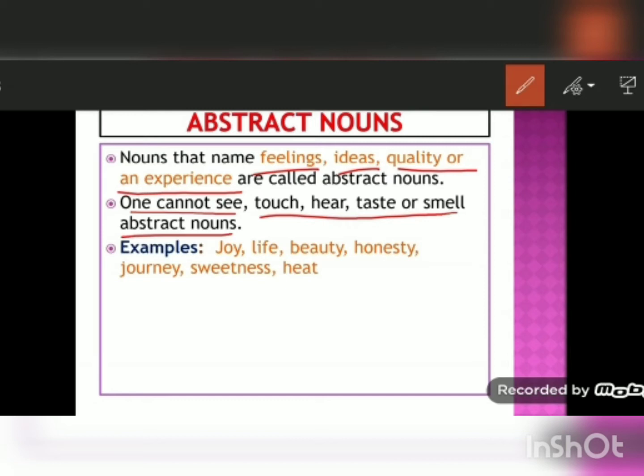So these are the names of feelings, ideas, quality or an experience. So for example, joy, life, beauty, honesty, journey, sweetness, heat. These are all abstract nouns.